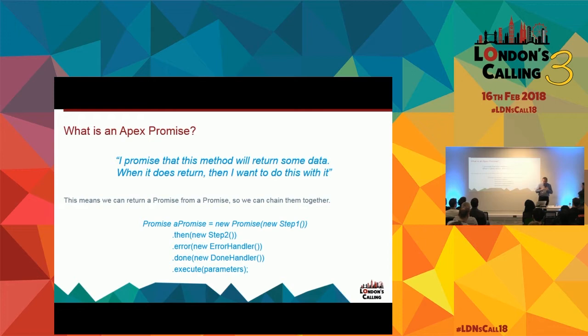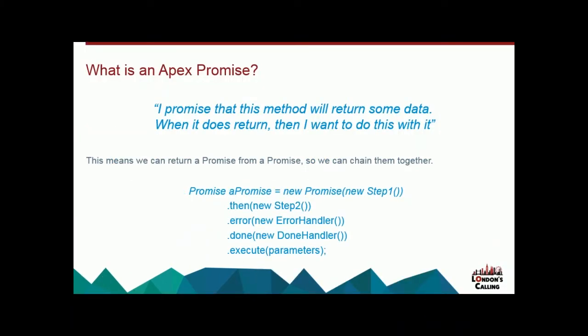Okay. What data is going to get returned? Well, that can be any data. As long as we know what we're going to do with that data, we can then manage that data as it goes through a complete process. Okay. So when you think about that data that's being returned, there's nothing to stop that data being another promise. We instantiate a promise just as a piece of data. So we can start to chain together these promises, and we can start to actually create some pretty funky functionality. Okay, and that's what we've managed to do at Sage.